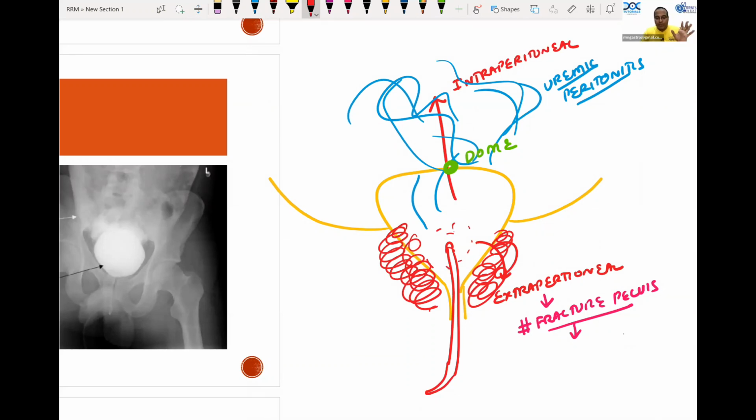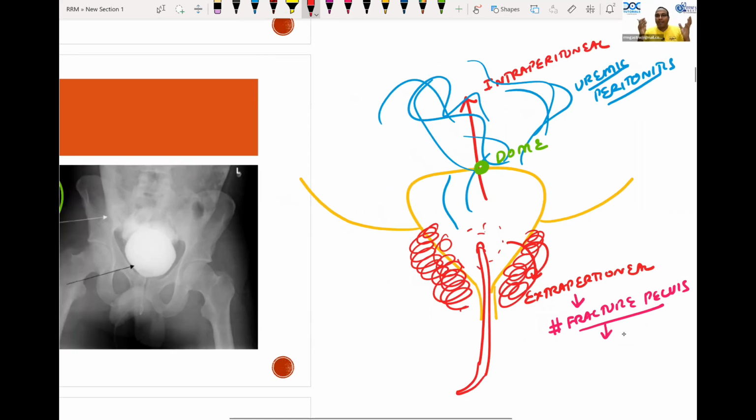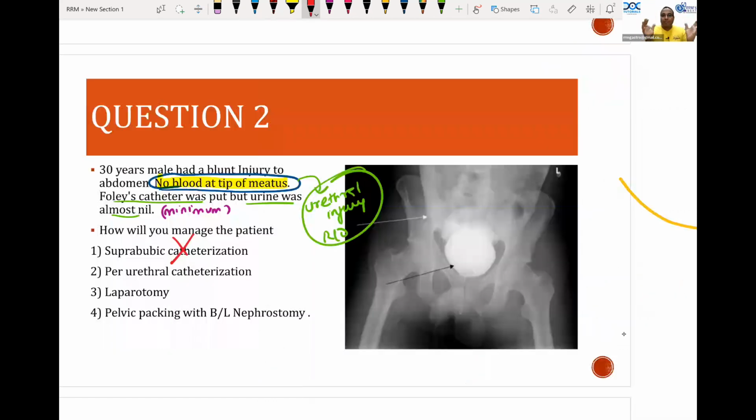So bladder injury, what is not done? SPC is not done because there won't be a full bladder. First point, please remember, a full bladder will not be there, because suprapubic catheterization can be done only when the bladder is full, especially when there is a urethral injury.